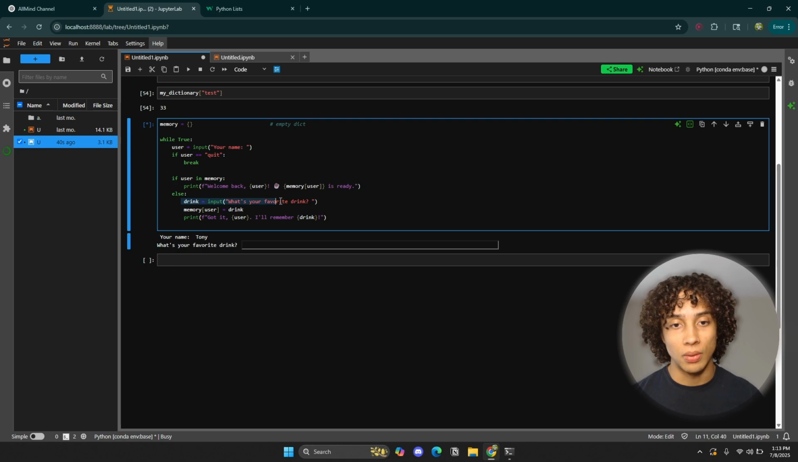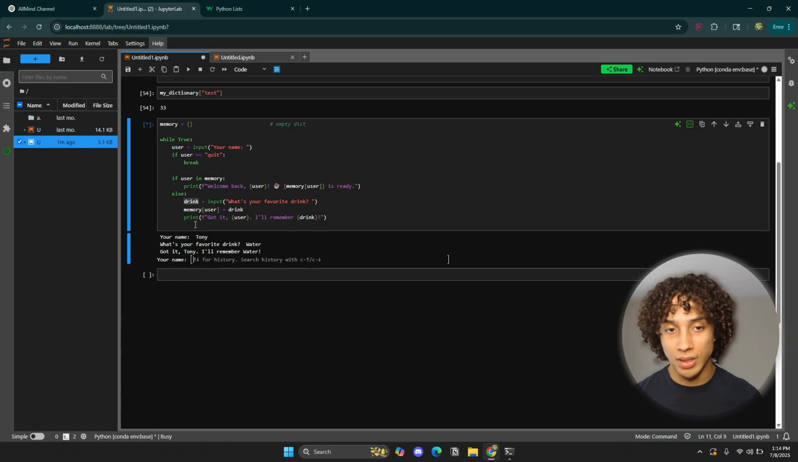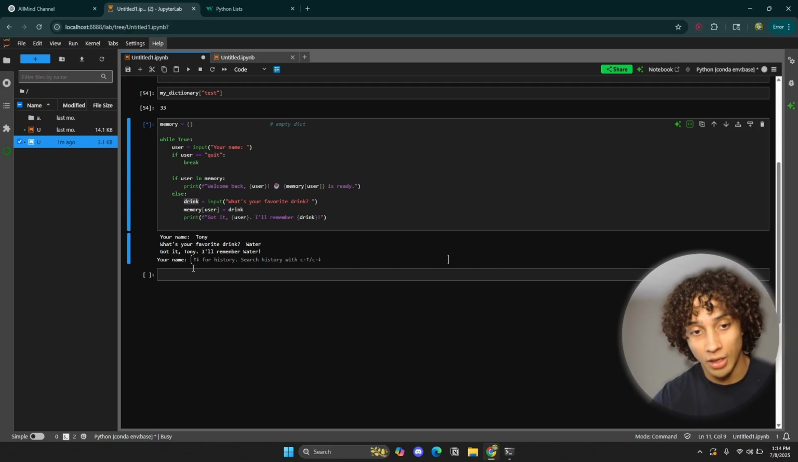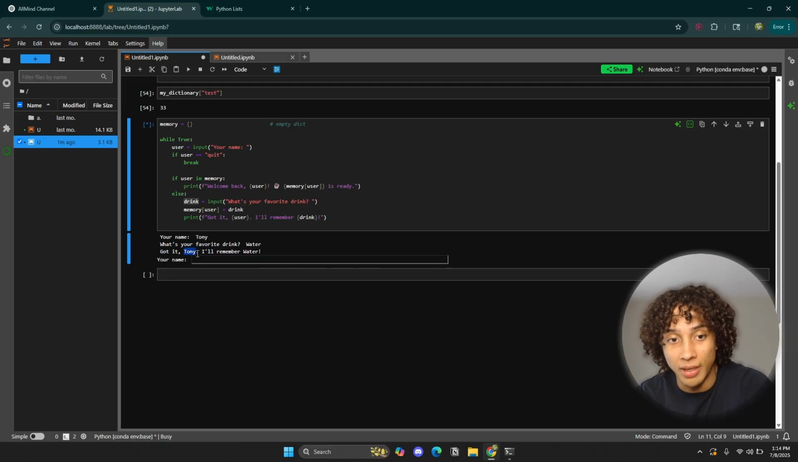It's going to execute drink equals input, what's your favorite drink? So here we have another input function. That means it's asking us to enter our favorite drink, and it's going to store it in the variable drink. I'm just going to put water because I'm kind of boring. So I press enter, and it says, got it, Tony, I'll remember water. As you can see, it actually mentioned me. It actually said my name.